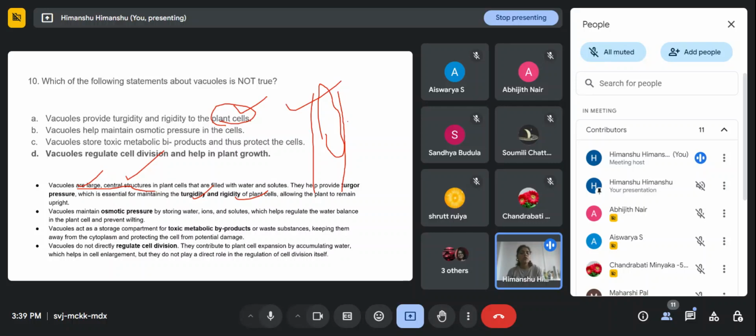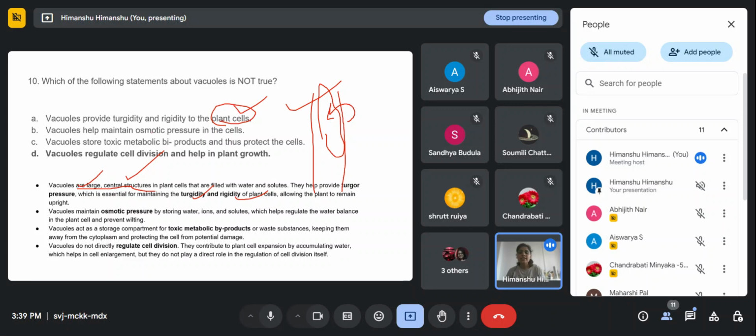So the turgor pressure helps the plant remain standing upright, right? So this is right, that the vacuoles provide turgidity and rigidity to the plant cells. Second, vacuoles help maintain osmotic pressure in the cells.